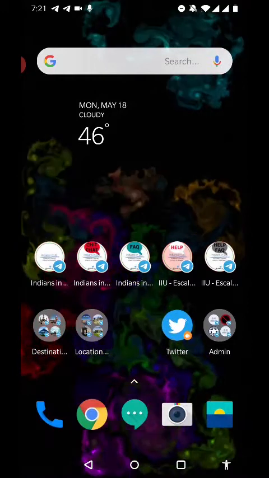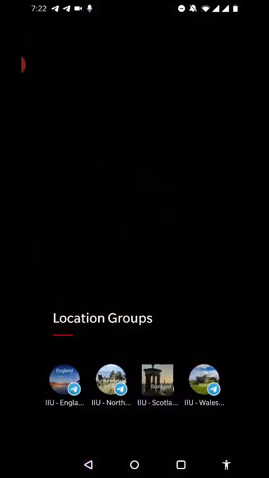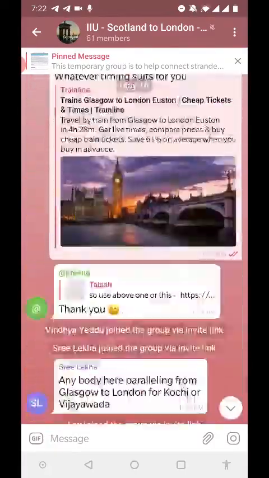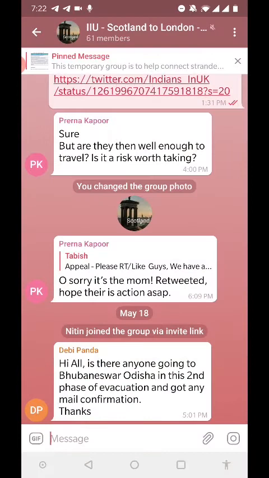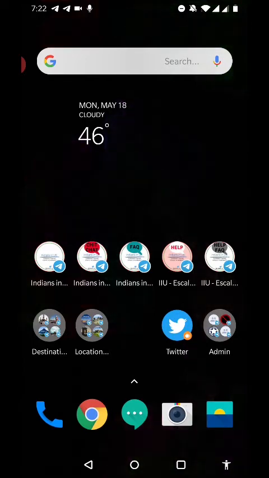Then depending on where you are in the UK, you can join one of the location groups. If I'm in Scotland at the moment, I want to join the Scotland group. People from Scotland are added here. They are having all sorts of discussions which are specific to people who are in Scotland. You can also coordinate with them and ask questions as to what is the best way to reach London and things like that. So this is the overall setup of the group that you can use.